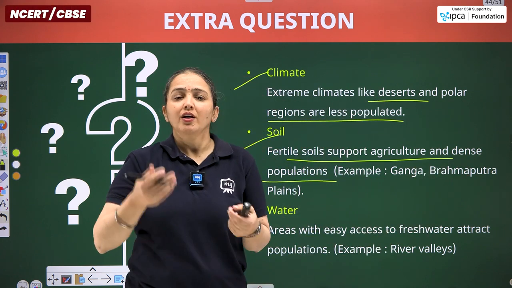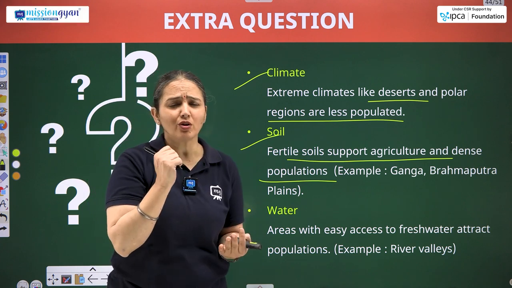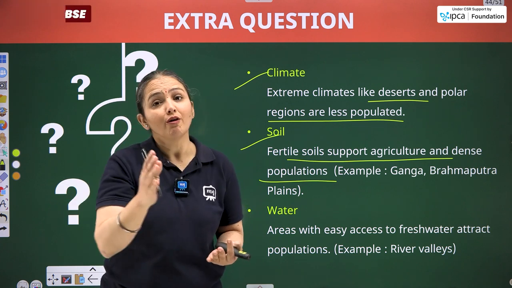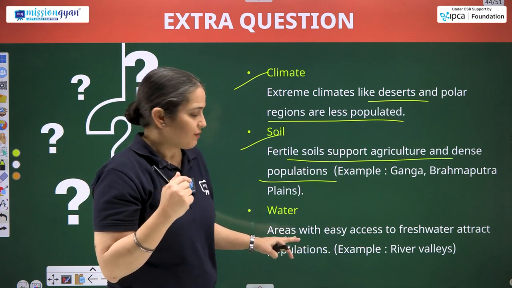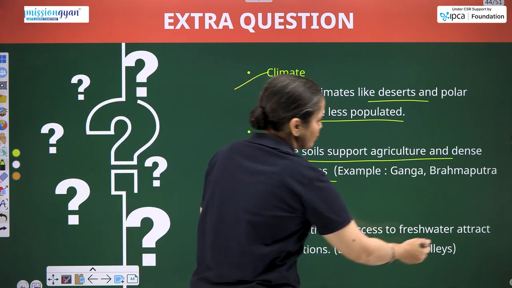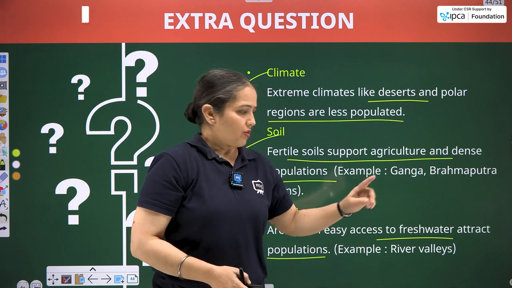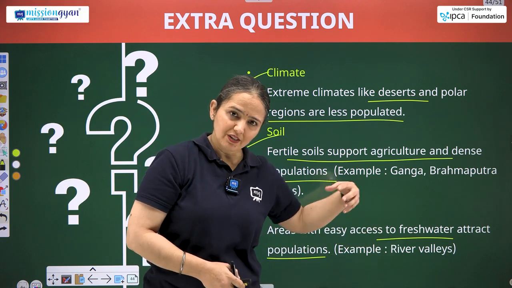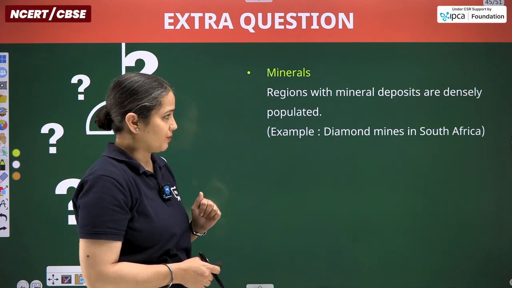Water, of course, is a basic necessity of life, and necessary for the irrigation part of agriculture. And of course, for the livelihood as well. Areas with easy access to fresh water attract population. Example, river valleys, occupation also gets found, and availability of water is also there in the form of consumption.